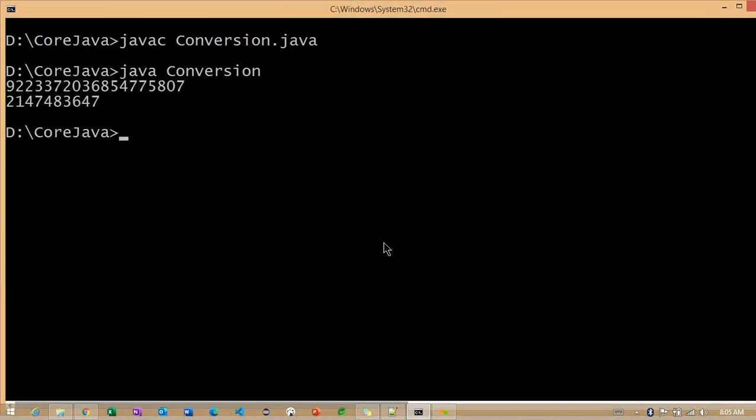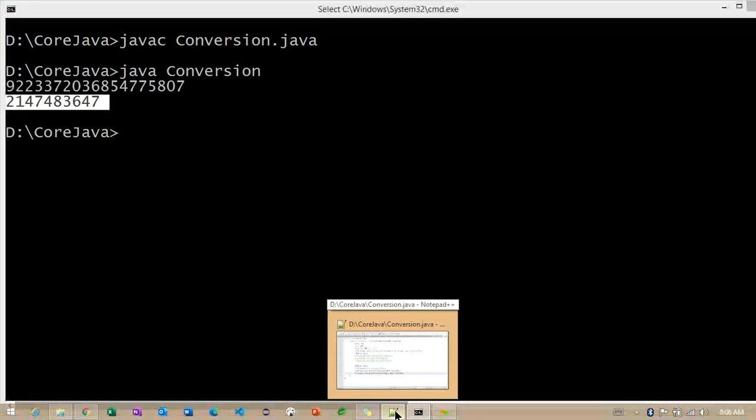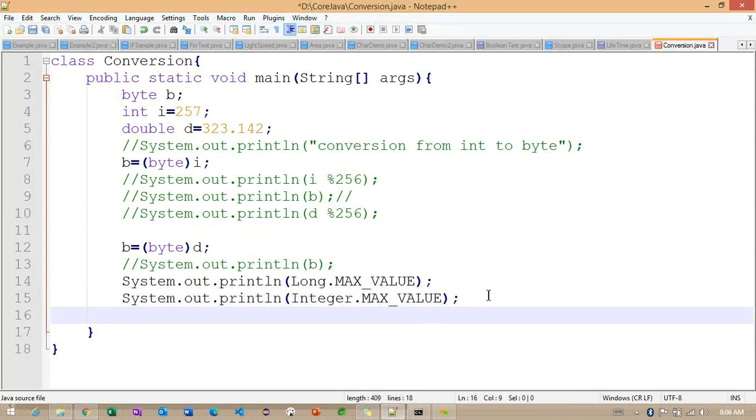Type conversion. Now we can observe the first one indicates the long data type max value, and this is the integer max value. You can see the range of the values compared between long and integer is very different, right? Now if I convert this long value into int, is it going to convert or not? First we need to understand that.